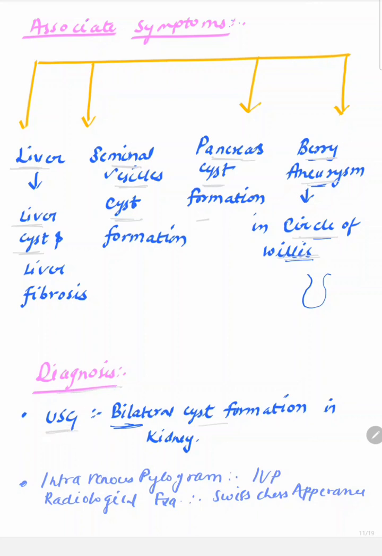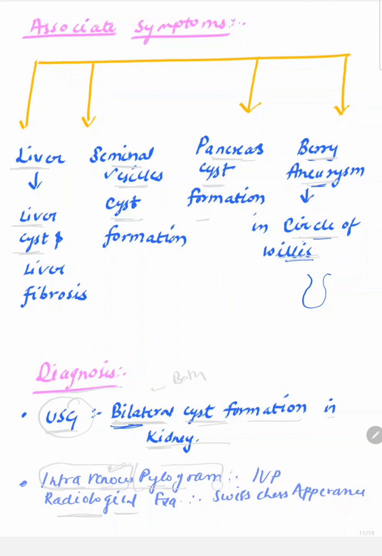It can be diagnosed by USG, in which we can see bilateral cyst formations in both kidneys. We can also do an intravenous pyelogram, a radiological examination. What is intravenous pyelogram? A dye is injected via the veins, so it is known as intravenous.